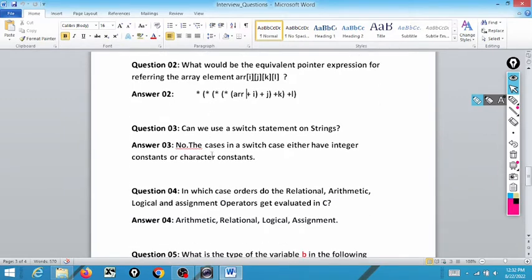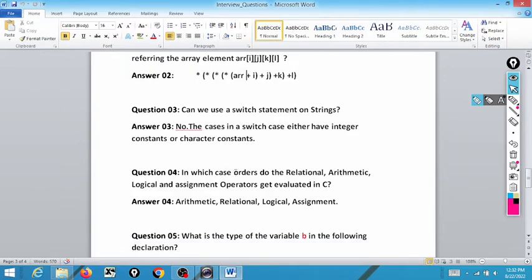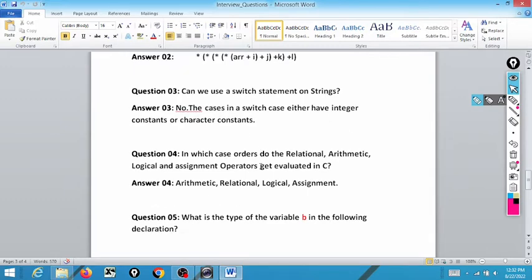Okay. Next question. Can we use a switch case on a string? The answer will be no. Why? As we have already discussed in some classes, in a switch case you can have only integer constants and character constants. So the answer to this question will be no. The case in a switch case has either an integer constant or a character constant.